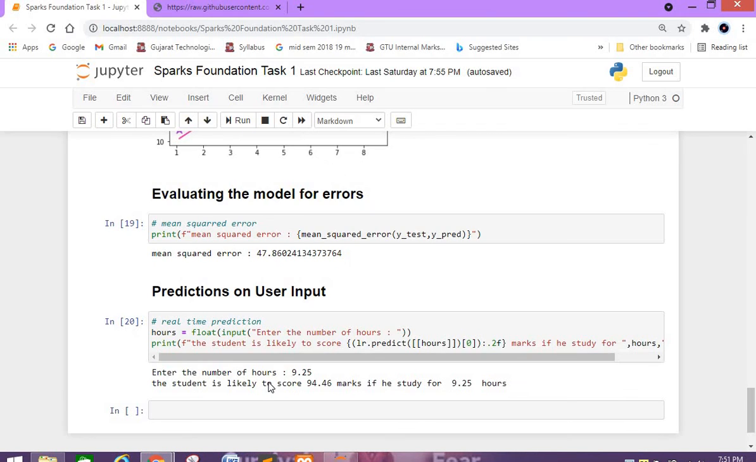Then I am predicting using actual user input, where the user enters the number of hours and the model gives the expected marks he will score. Here the user has entered 9.25 hours, and the model is showing that he will get 94.46 marks.